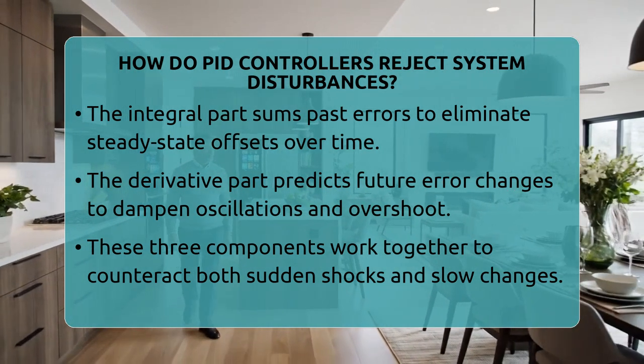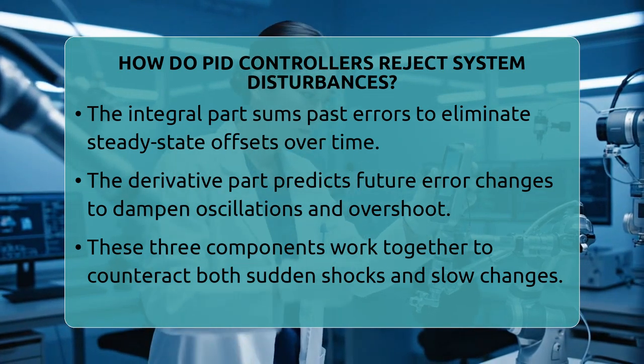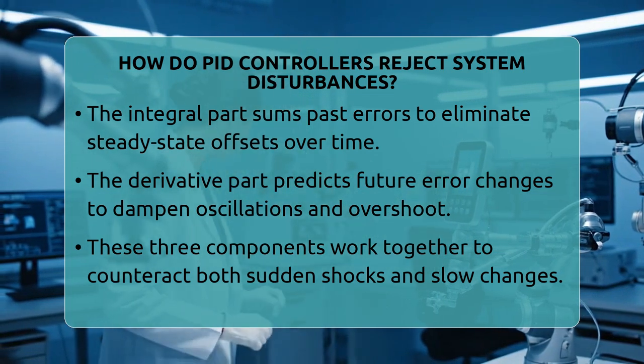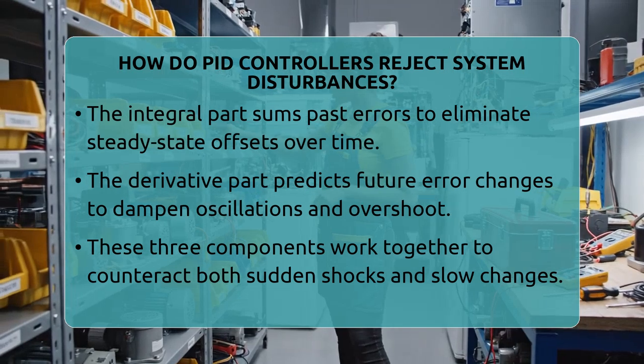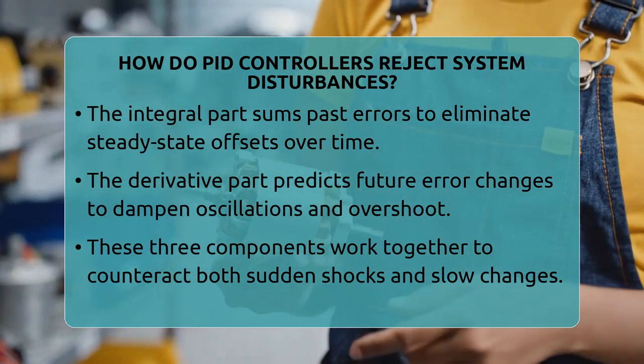The derivative part predicts how the error will change in the future, based on its current rate of change. If the system starts to oscillate or overshoot after a disturbance, the derivative term acts like a brake, damping those oscillations and helping the system stabilize faster.